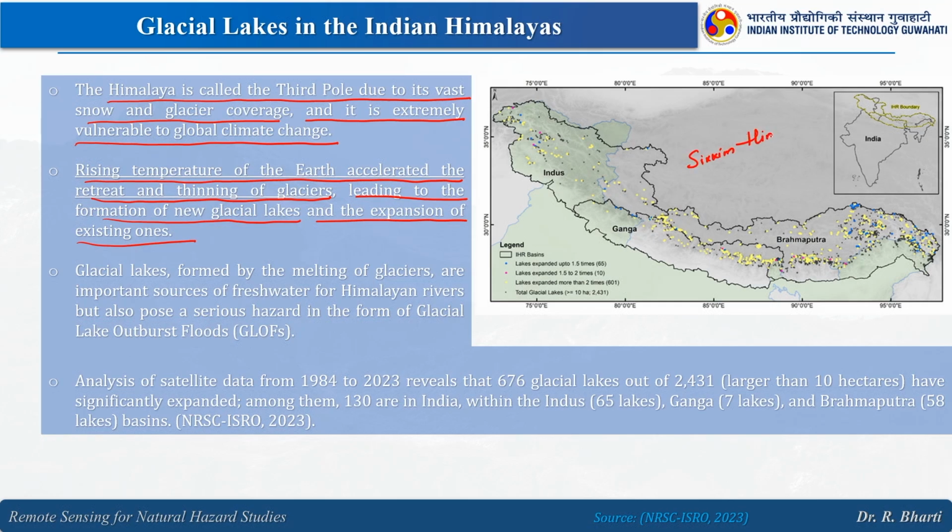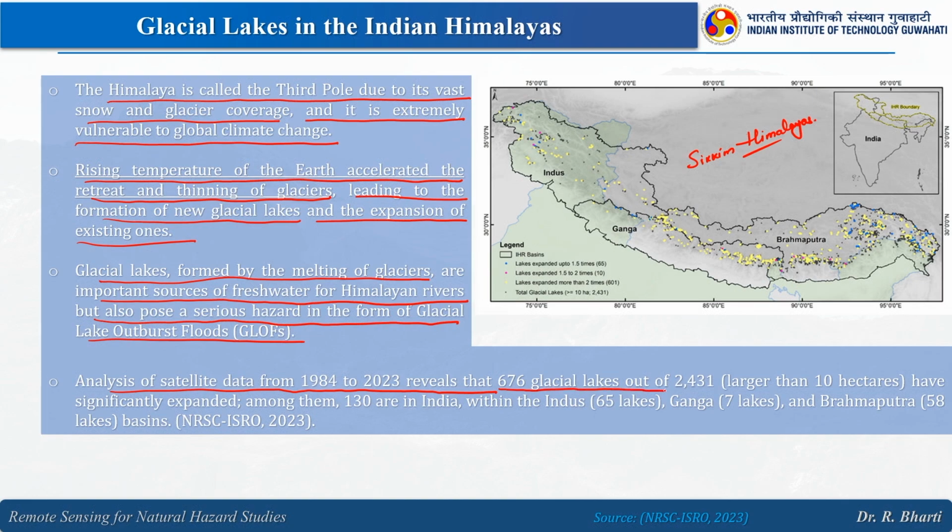So, we have one paper that is given in the link. There we have seen many of the new lakes are formed and slowly they are increasing in size. Glacial lakes formed by the melting of glaciers are an important source of fresh water for Himalayan rivers, but also pose a serious hazard in the form of glacial lake outburst flood.